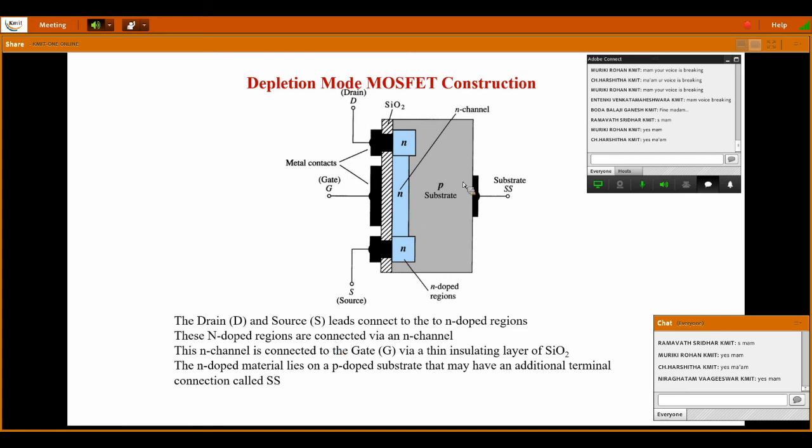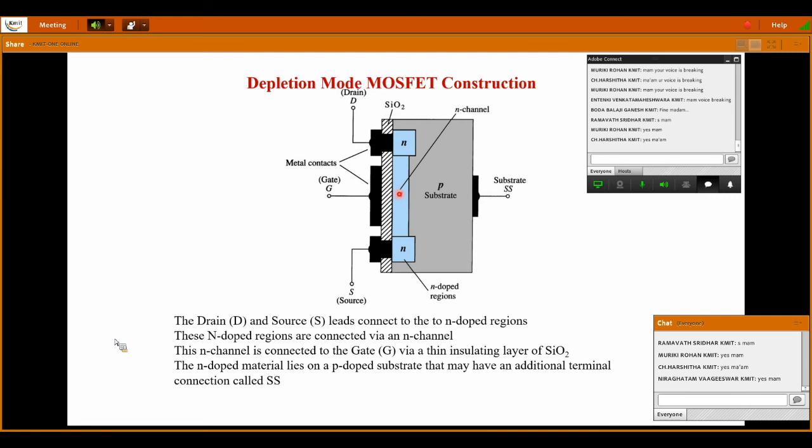Next, see here the construction of a depletion mode MOSFET. The only difference is that here the channel is readily available. You can see a clear channel here in between the two N plus regions. This is the readily available channel between two N plus regions.